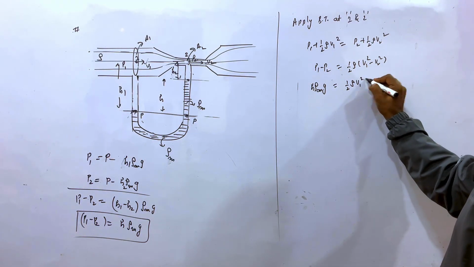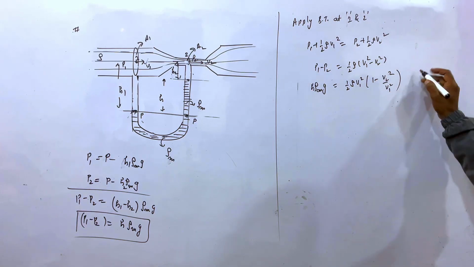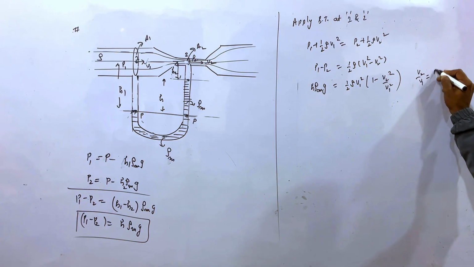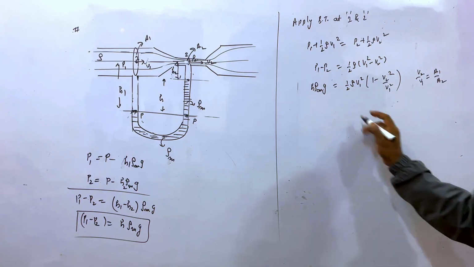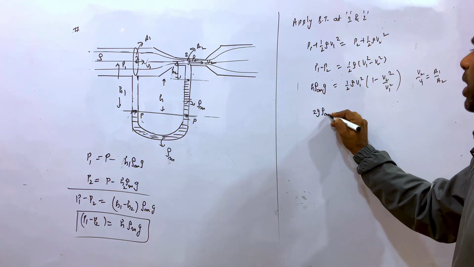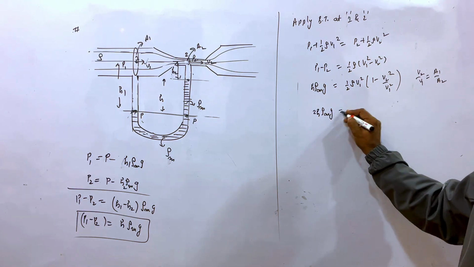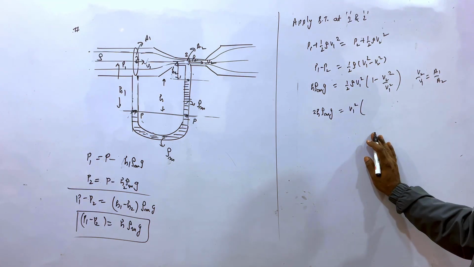And if you take the V1 square common, V2 square minus V1 square now. And the V2 upon V1 is nothing but A1 upon A2. So this 2G rho m, right? 2H rho m g is equal to V1 square. Fine.